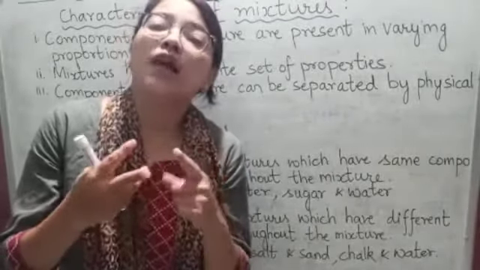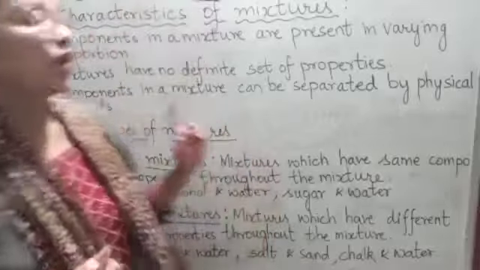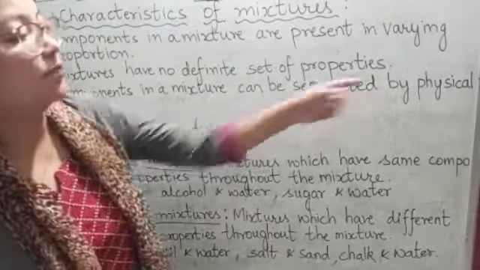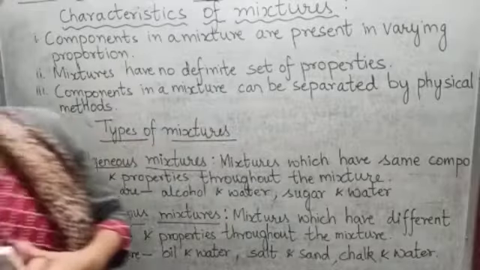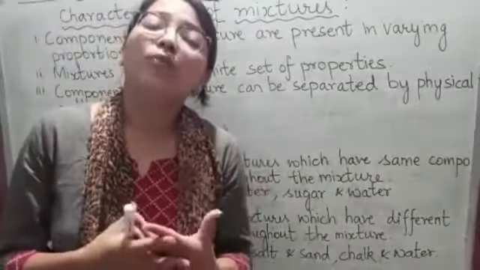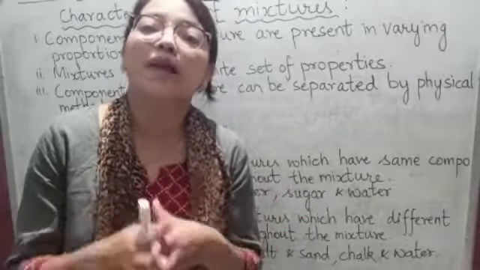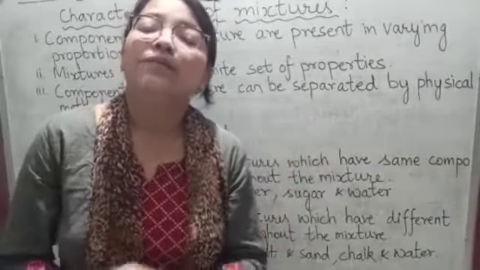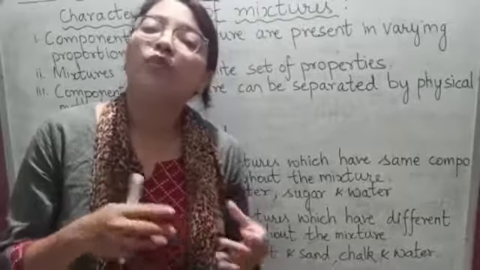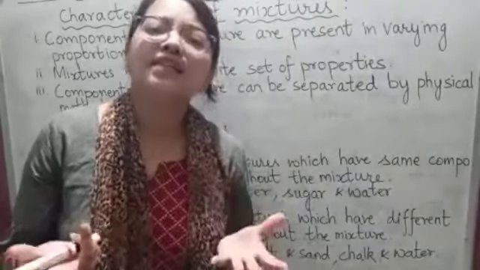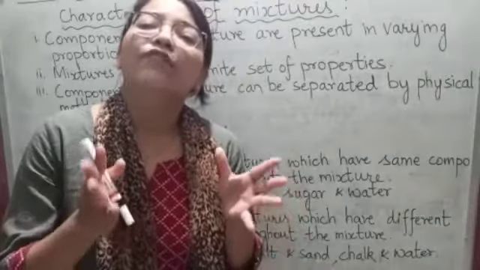For example, H2O. Now comes the third one: components in a mixture can be separated by physical methods, because in mixtures the components are not chemically bonded. So we can easily separate them using physical methods.